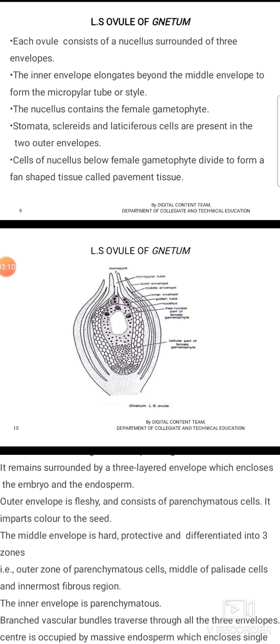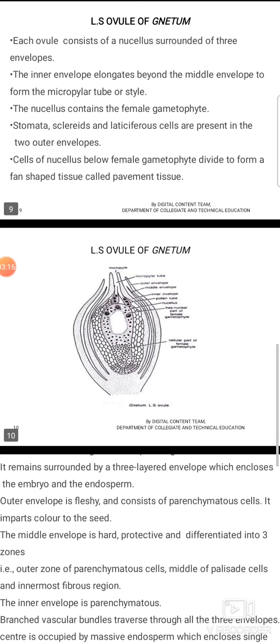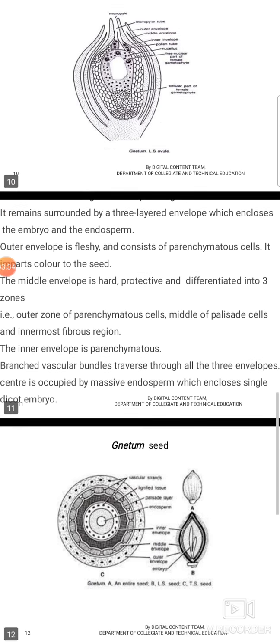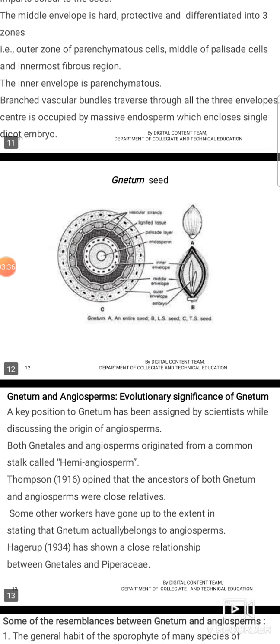The middle envelope is hard, protective and differentiated into 3 zones: the outer zone of parenchymatous cells, middle of palisade cells and inner fibrous region. The inner envelope is parenchymatous. Branched vascular bundles traverse through all 3 envelopes. The center is occupied by massive endosperm which encloses a single dicot embryo.